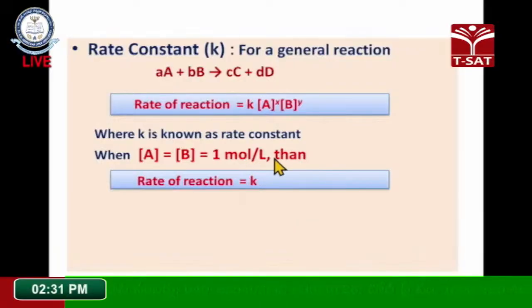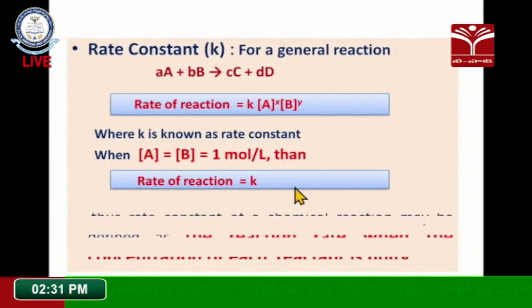If both the reactants A and B are considered as unity, that means concentration will be expressed in terms of moles per liter. Therefore, the concentration of A is 1 mole per liter, and the concentration of B is 1 mole per liter. Hence the rate of the reaction is equal to the rate constant. This rate constant is what we replaced proportionality with, when the rate of the reaction is directly proportional to the concentration of the reactants. So the rate equation means the expression of the rate of the reaction in terms of concentration of reactants with the help of the rate constant. That is called the rate equation.